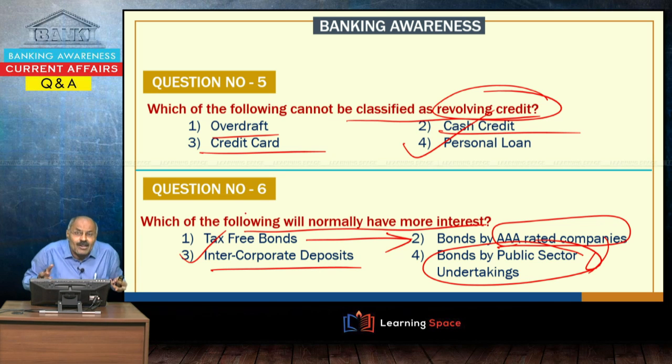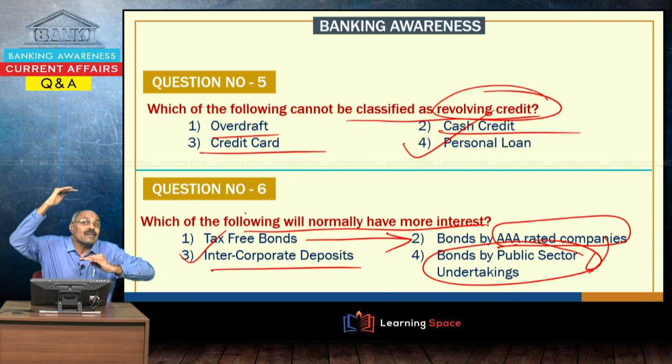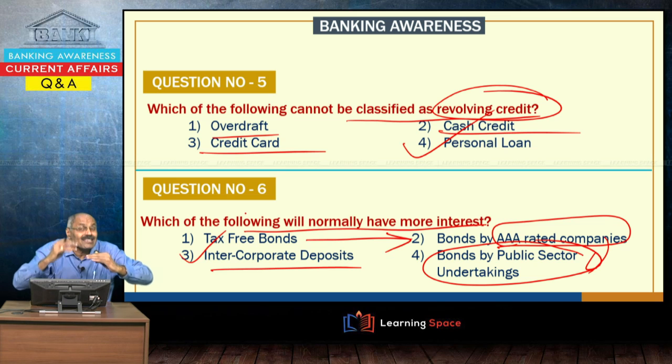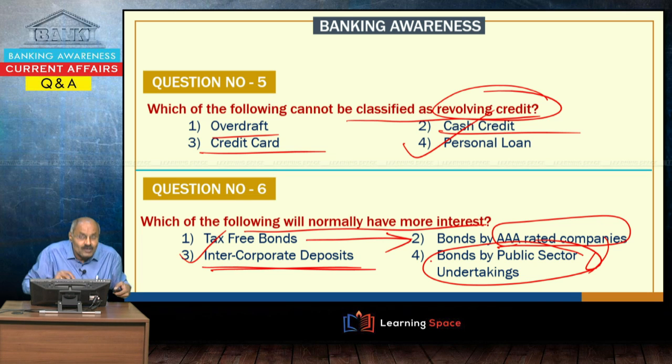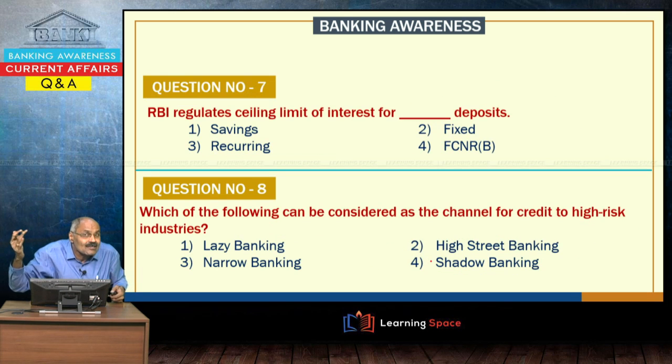So, out of all the given options here, tax-free bonds will normally have lesser interest, followed by more interest by bonds by public sector undertakings, and slightly more interest by bonds by AAA rated companies. Then intercorporate deposits will have higher interest. So, whatever the order I told, that is in general, need not be always, please understand, but undoubtedly intercorporate deposits will have the highest interest of these.